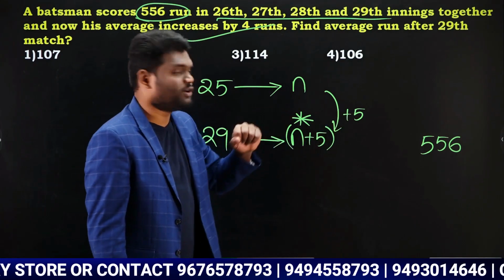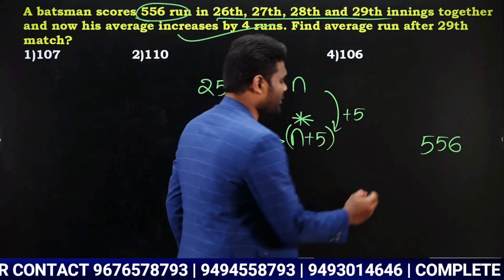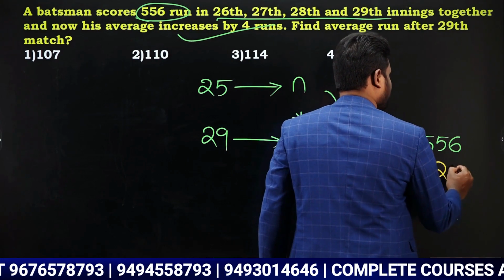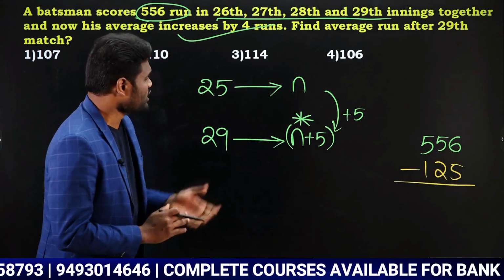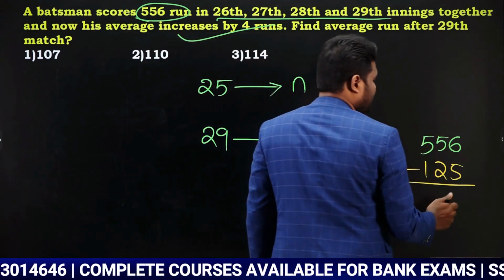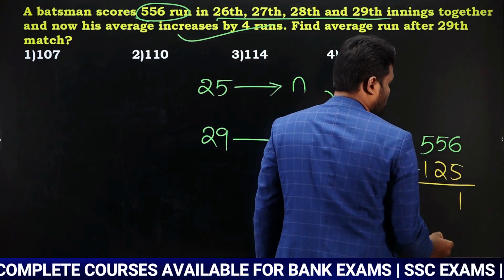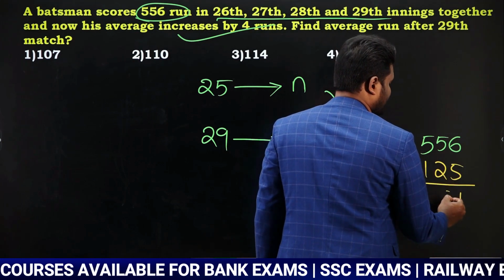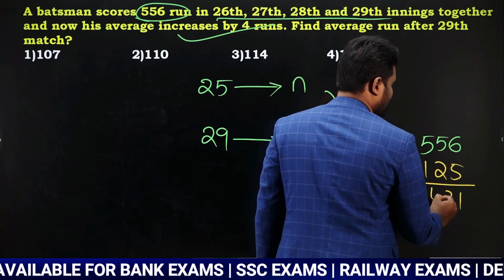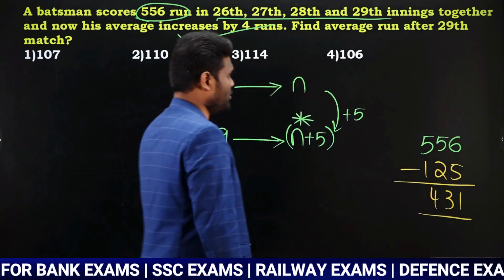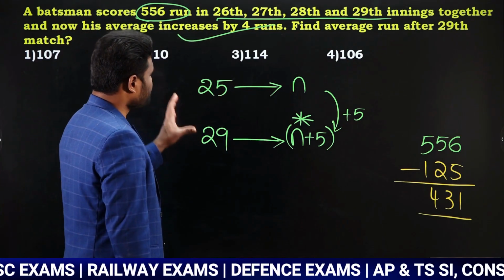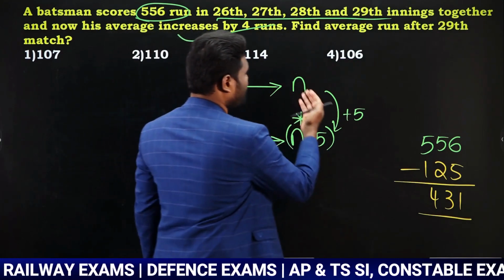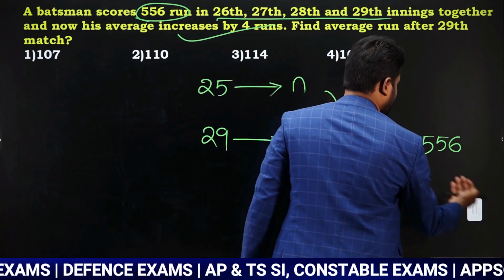So 25 into 5 is 125, which means it is increased by 125 runs. Sorry, I have done a calculation mistake here.